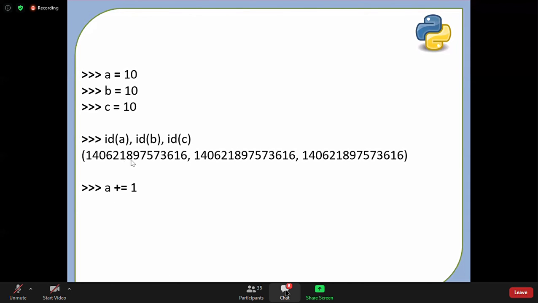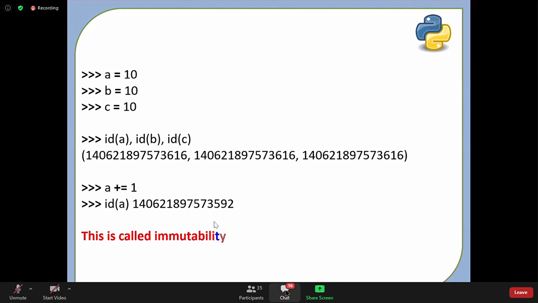So now, what do you think if I print id of a now? Will it be same or different? Yeah, b and c are pointing to the same object, a will be pointing to a different object. If I print id of b and id of c they will be same, but a will have a different address now. And this concept is called immutability.